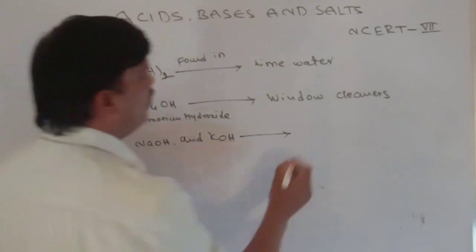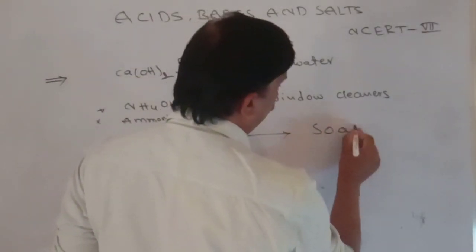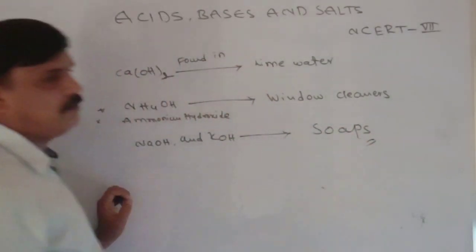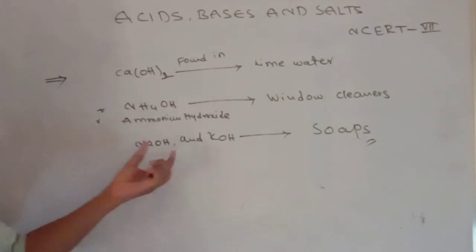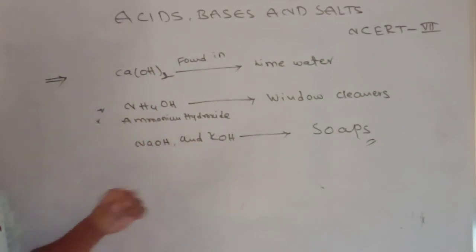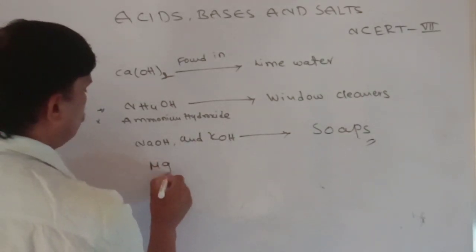These bases are found in soap. Generally, face washing soaps contain sodium hydroxide and potassium hydroxide bases.